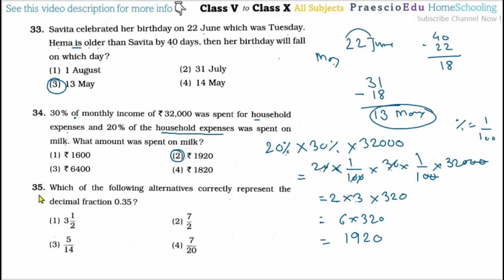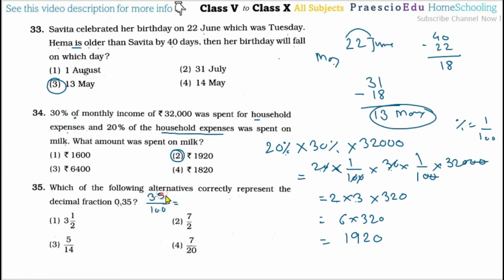Now question number 35, which of the following alternatives correctly represents the decimal fraction 0.35? Now 0.35 in fractions, because all the options are shown as fractions, is 35 by 100. After taking out the common factor, 5 can divide here and 5 can divide here.